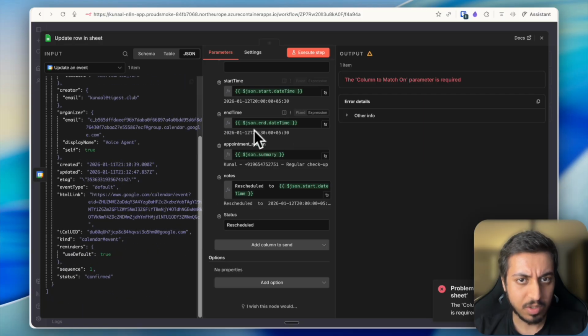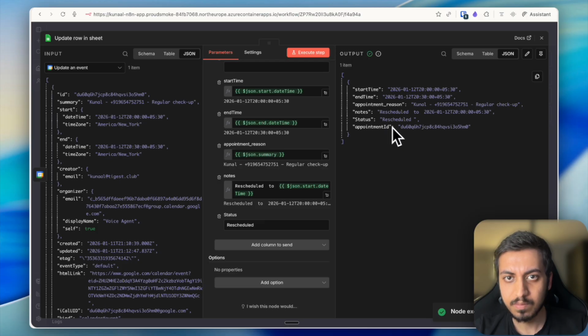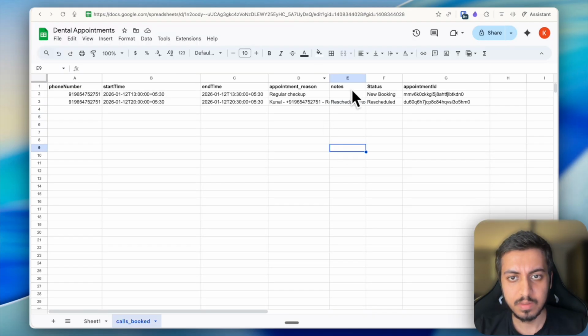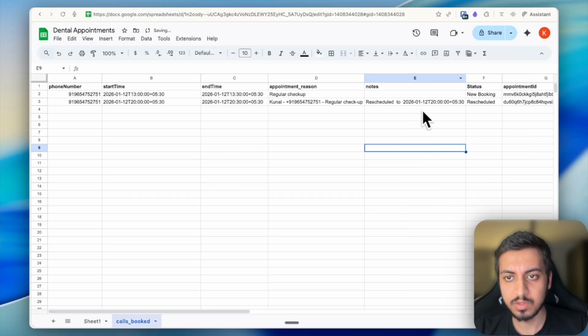So I think that's about it. Just execute it. Update it. Okay, so we are getting our sheets as well. So now let's just try to cancel the appointment once.